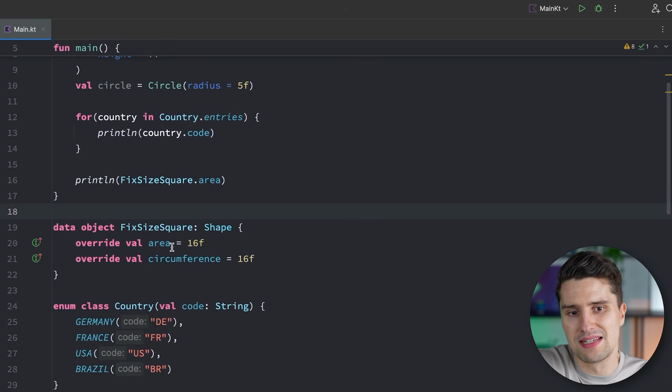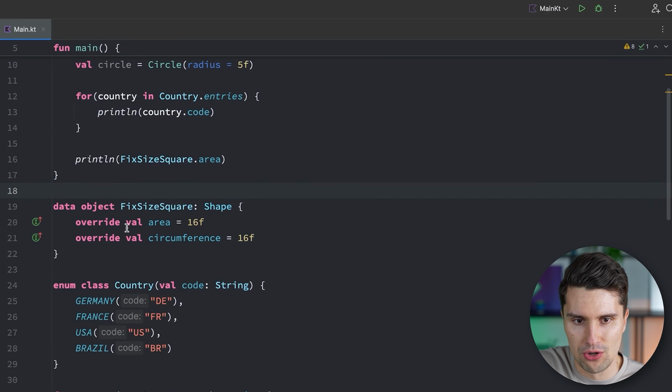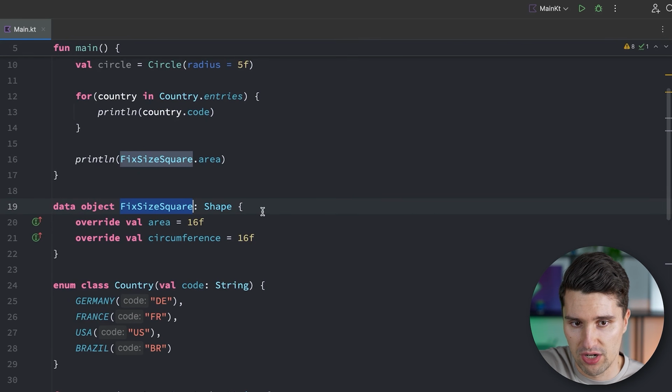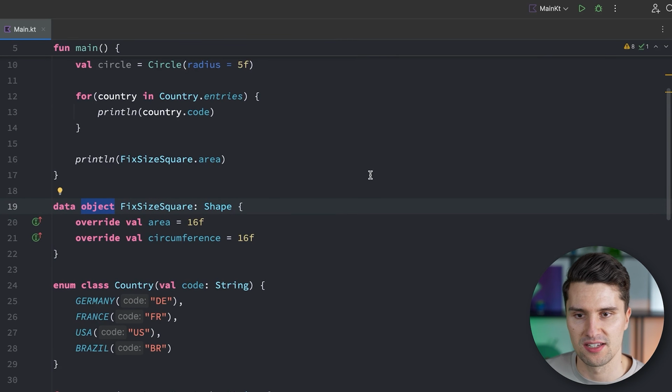And I know, maybe this example is not the best one, since there is no real use case for such a fixed size square. We could simply create a rectangle and give it the same dimensions, so same width and height. So I don't think there would be any type of shape where it would make sense to make that an object rather than a class, since in order to have a valid dynamic area, we would need to have some sort of other metric. So be it a radius, be it some kind of width or height.